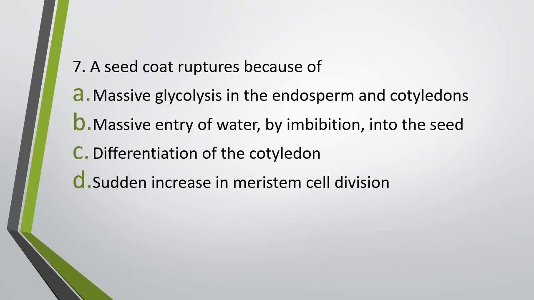Question number 7. A seed coat ruptures because of massive glycolysis in endosperm and cotyledon, massive entry of water by imbibition into seed, differentiation of the cotyledon, sudden increase in meristem cell division. A seed coat ruptures because of. Correct answer is option B, massive entry of water by imbibition into the seed.